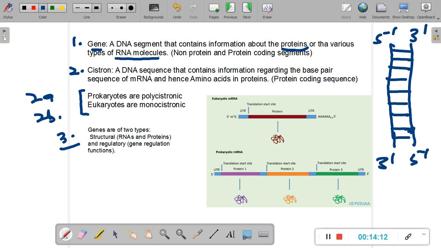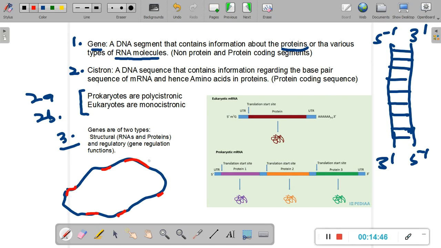Most of the DNA is basically non-functional. It is non-functional with respect to the presence of information inside it. Most of the DNA does not contain information inside it. But the parts of the DNA, let's say this is the huge massive DNA, just fictitiously thinking. Now, let us say this particular region here, and this region here, these regions encode for proteins, or they encode for some kind of RNA molecule, maybe an mRNA, rRNA, or tRNA.